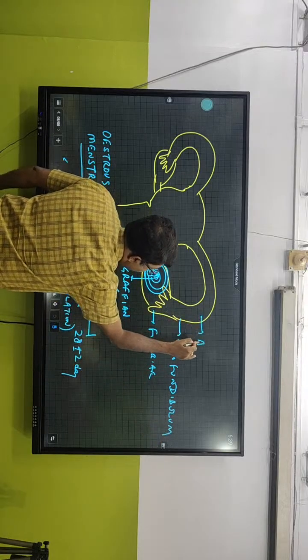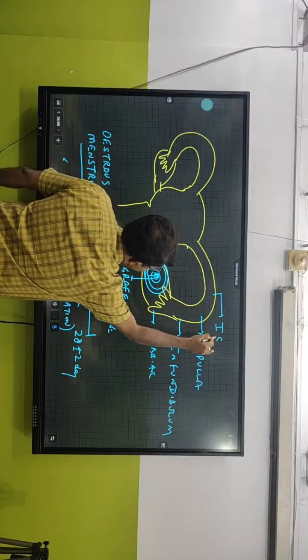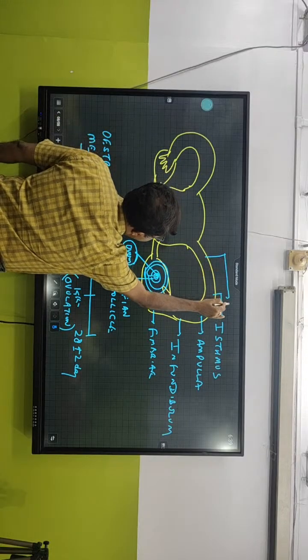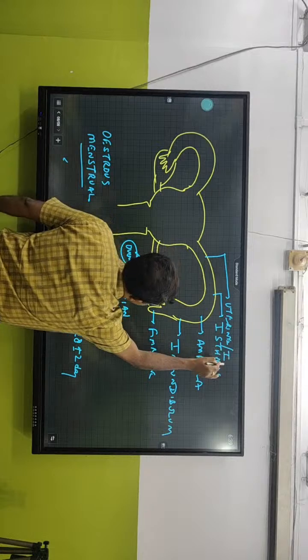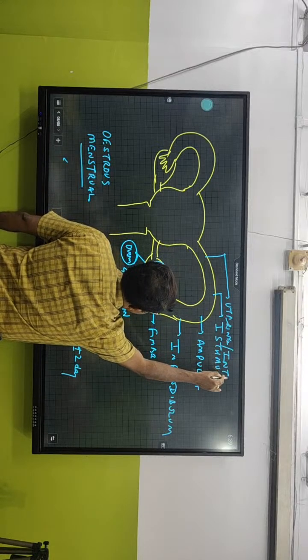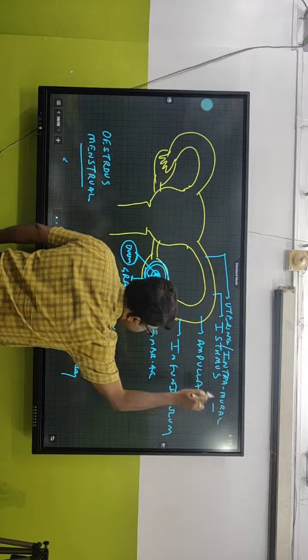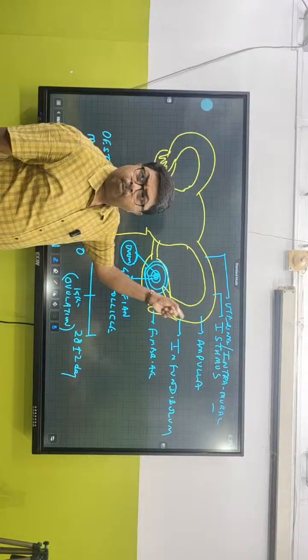The second part is the ampulla, the third is the isthmus, and the last is the uterine part, also called the intramural part. So there are four parts of the fallopian tube.